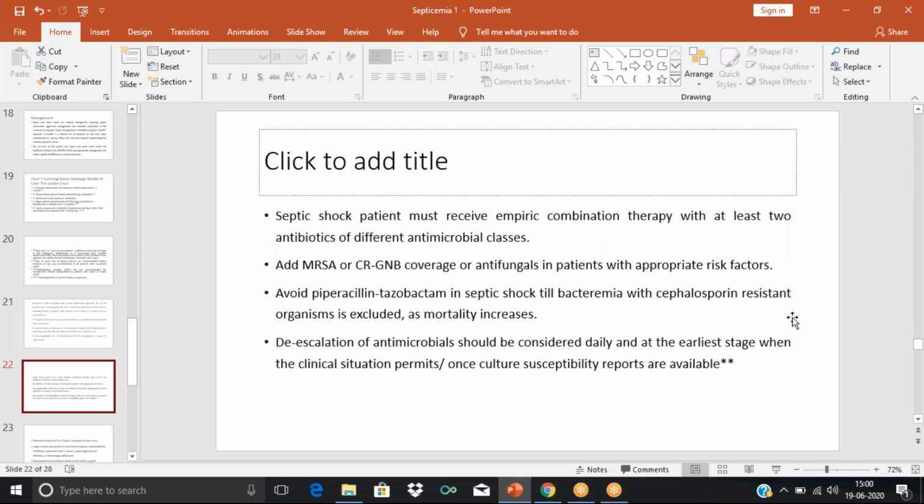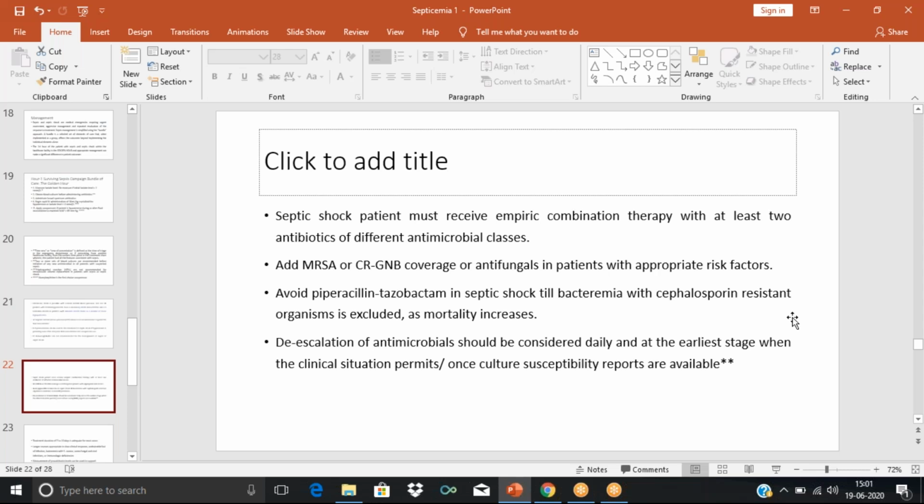Then in the third step, we saw we need to give the patient a broad spectrum antibiotic. Since this is an empirical therapy, it is necessary that septic shock patients receive a combination of at least 2 antibiotics from 2 different classes. We need to give a broad spectrum antibiotic, and we need to give 2 antibiotics, and those 2 antibiotics should belong to 2 different classes.